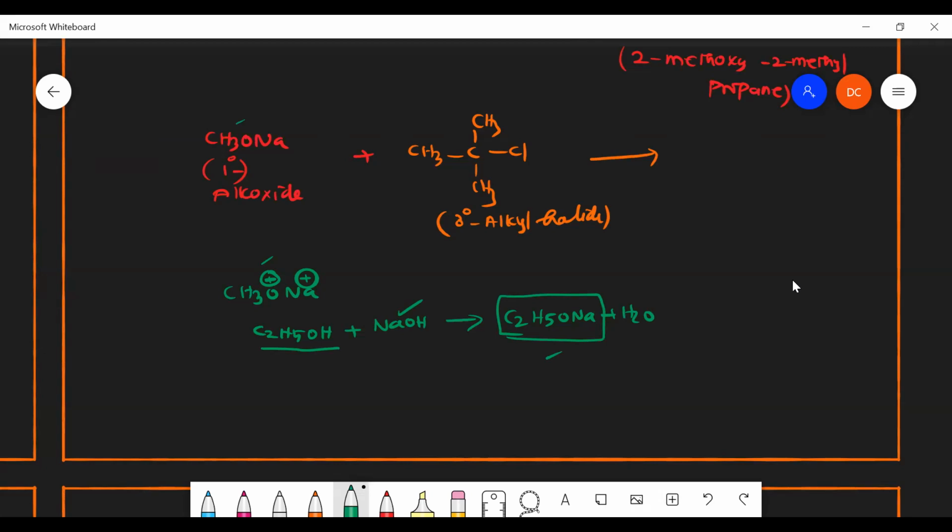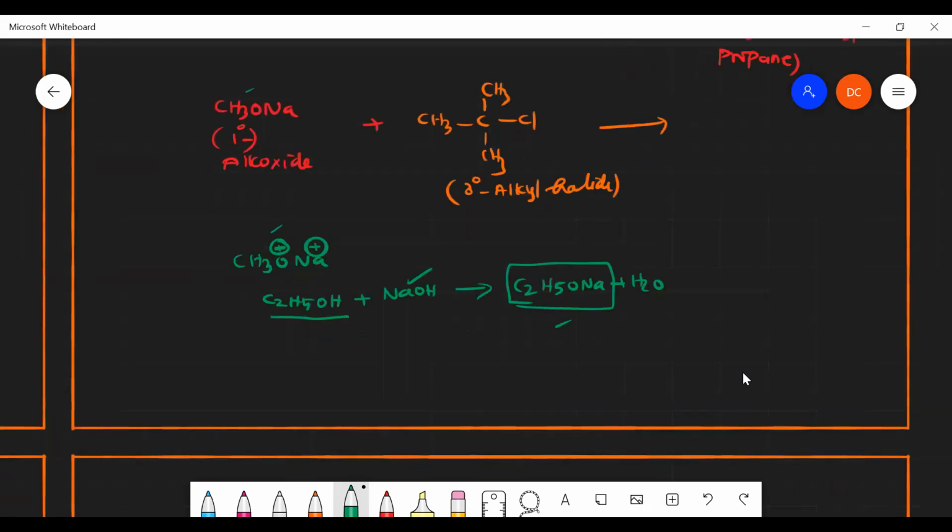Where will the base attack? If there is formation of carbocation, no. So what is the elimination reaction? It displaces the hydrogen. If a nucleophile attacks carbon, it will act as a nucleophile. The same thing, if it attacks a hydrogen, that will be considered as a base. Both nucleophiles are always bases. If it attacks carbon, it acts as a nucleophile; if it attacks hydrogen, it acts as a base.